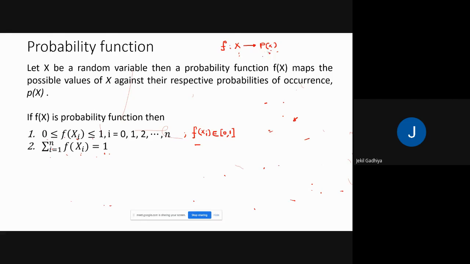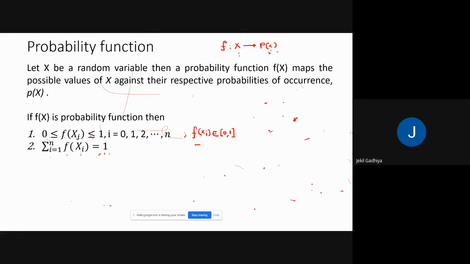Okay. And if this function satisfies these two conditions, what are the conditions? The value of the function at each point must be between 0 and 1. And the second condition is that the addition of the function at each point is equal to 1. Then it is known as a probability function.